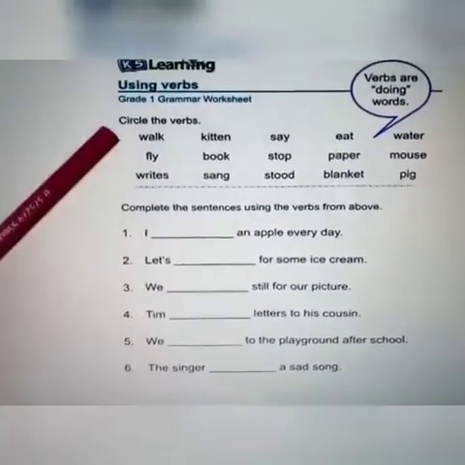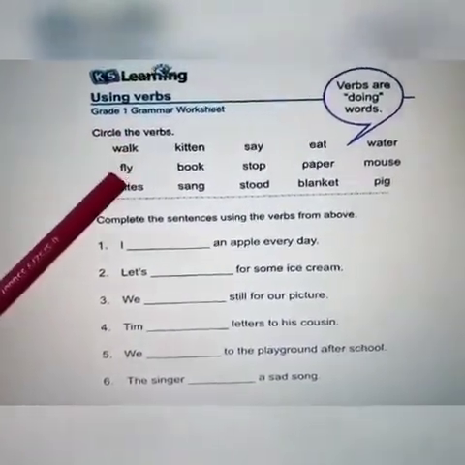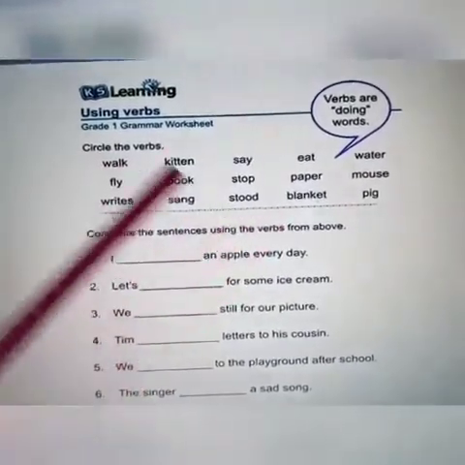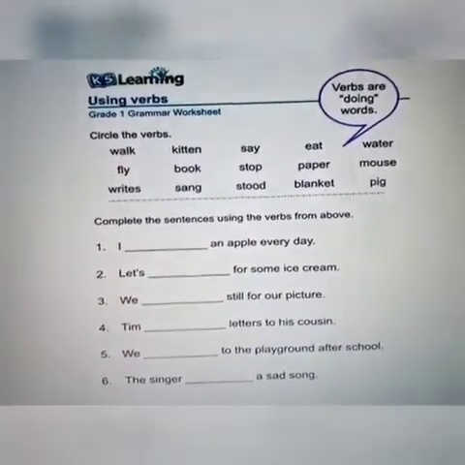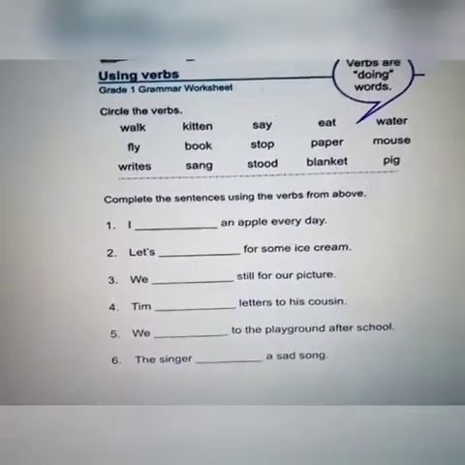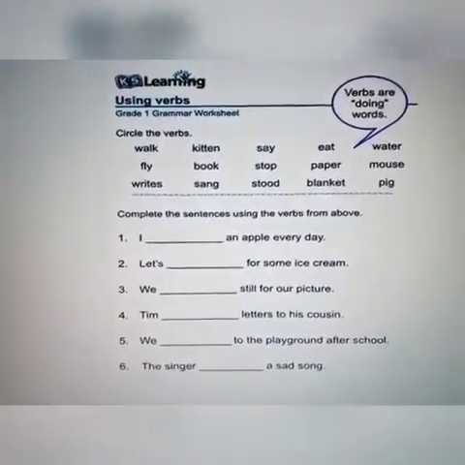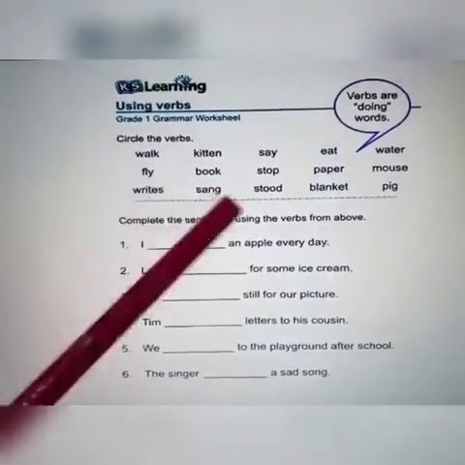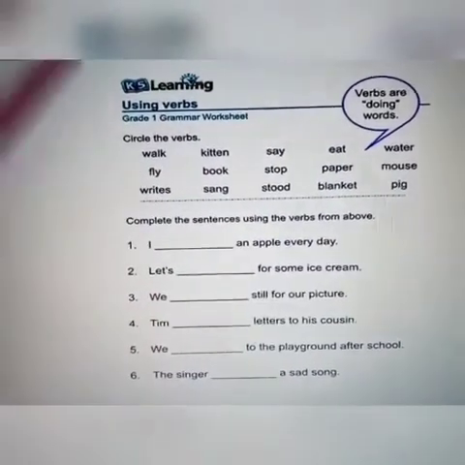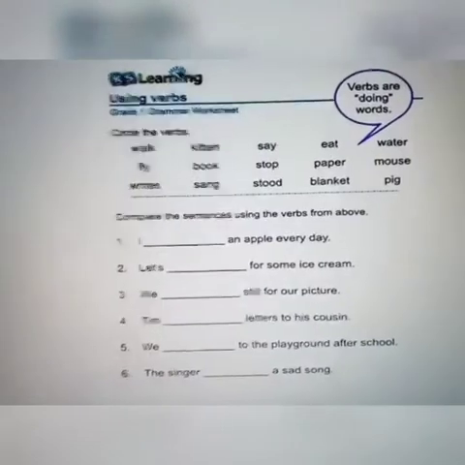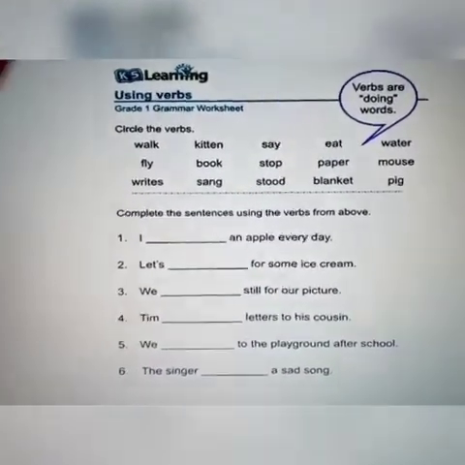The first question is to circle the verbs. You will read all these words, and you will encircle those words which you think are the action words, the verbs. Not anything else, only the verbs. You will leave the rest of them.